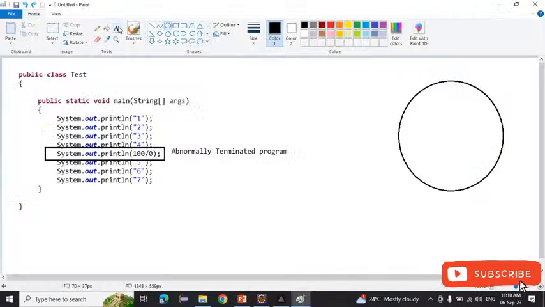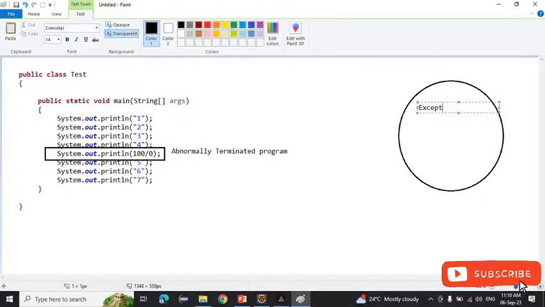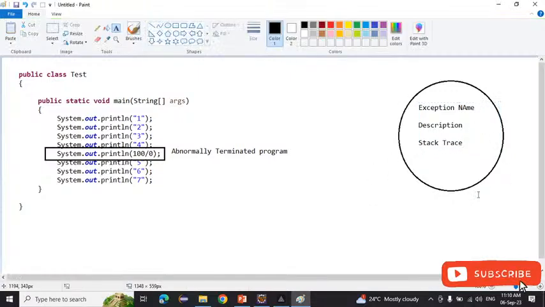So suppose I'm writing here, what is the first thing? Exception name. After that, description, and after that, stack trace. Okay, simply it will add these three things inside this object. After that, the object is created. Sorry, firstly it will abnormally terminate the program, then the object is created.